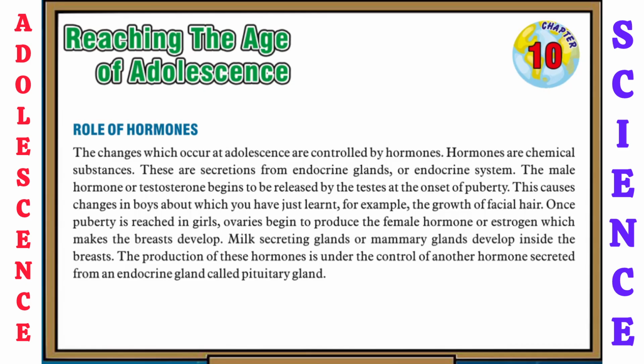Once puberty is reached in girls, ovaries begin to produce the female hormone, estrogen, which makes the breasts develop. Milk secreting glands or mammary glands develop inside the breast. The production of these hormones is under the control of another hormone secreted from an endocrine gland called the pituitary gland.